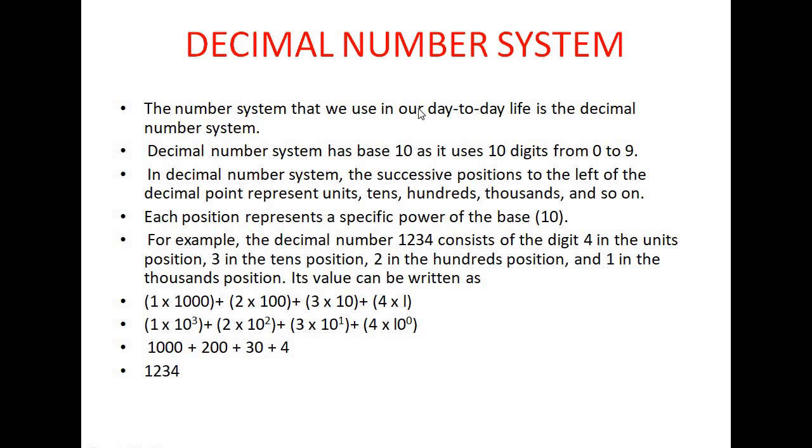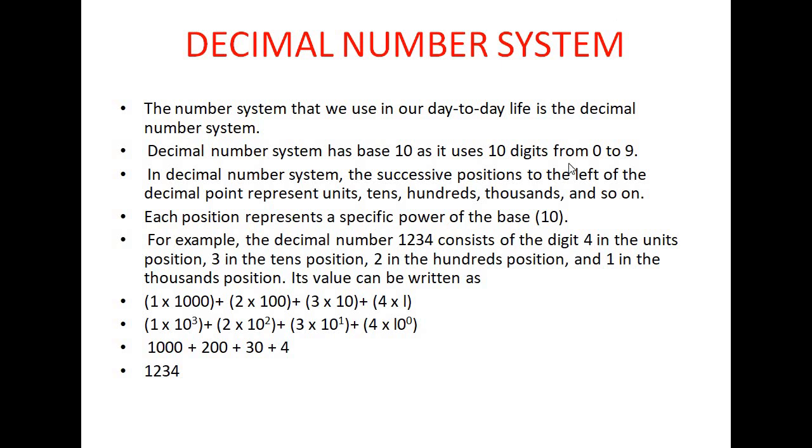Decimal number system is nothing but the number system that we are using in our day-to-day life. For example, 52, 72, 86, 91, 103, 51. The numbers we use in our day-to-day life, that number system is the decimal number system.